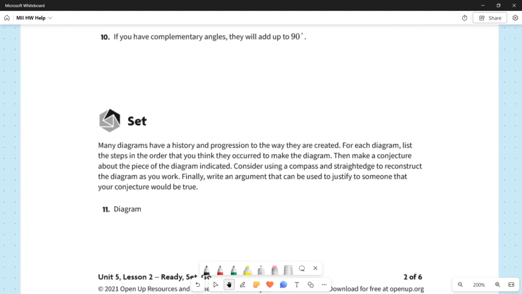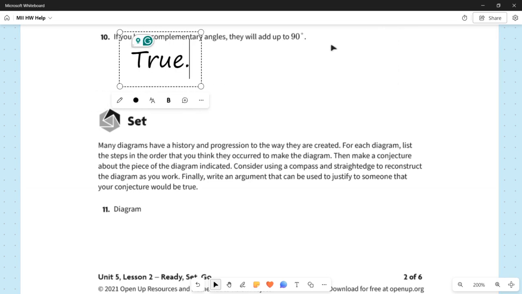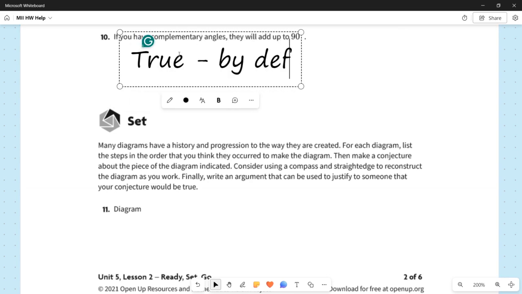Next assigned question was 10. If you have complementary angles, they will add up to 90 degrees. Well, this is going to be a pretty short explanation because this statement is true by definition.